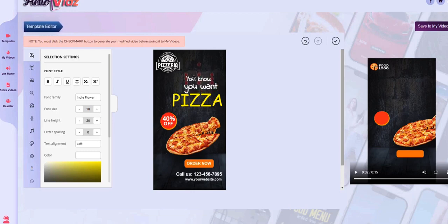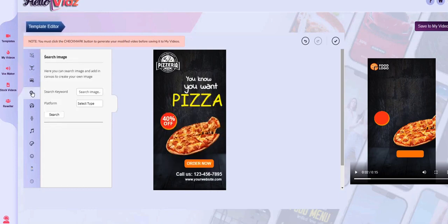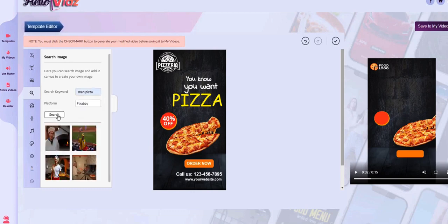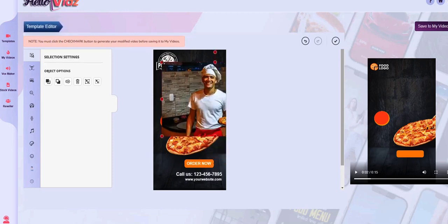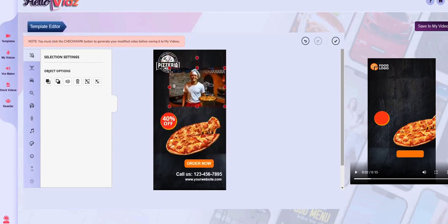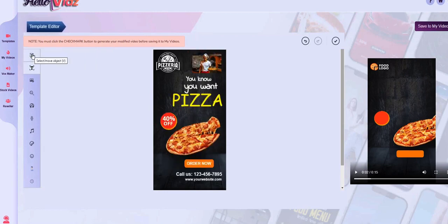All right, I'm going to make a little bit of room here just to show you some more functionality of what we can do with this. I could click on search for image, and let's just say man pizza, and I'm going to search on Pixabay just to show you what we can do. And here's a man holding a pizza, and I'm just going to put this into our video. So you've got the logo up there. Maybe they emailed you a picture that they want you to use in the video. We can also add text, we can add stickers, we can add emojis.